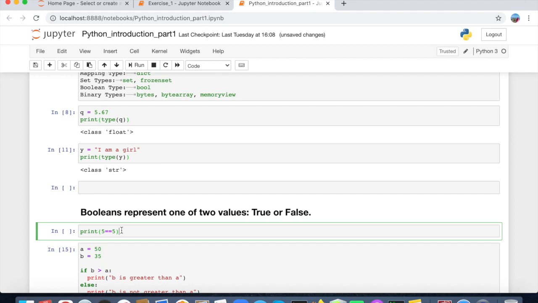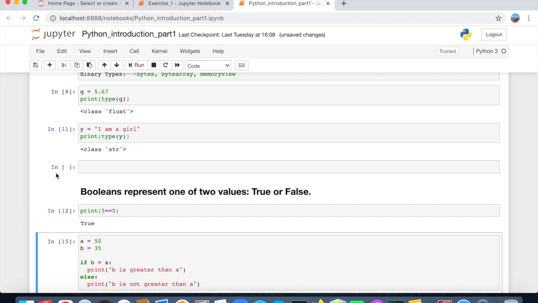What does that mean? It's true. 5 equal to 5 is true. So it shows us true, one of those, either true or false. If I write here 6, is it true? No. So it shows us it's false. So it's the Boolean.